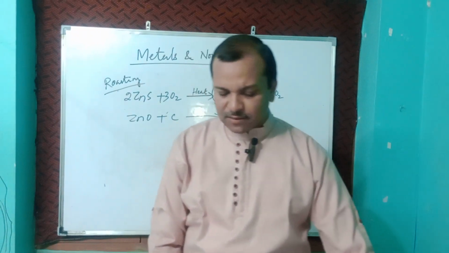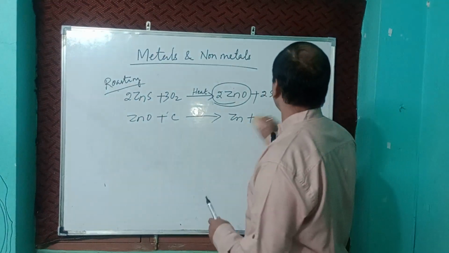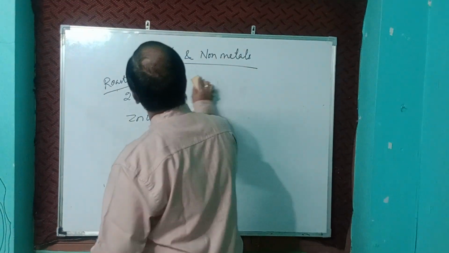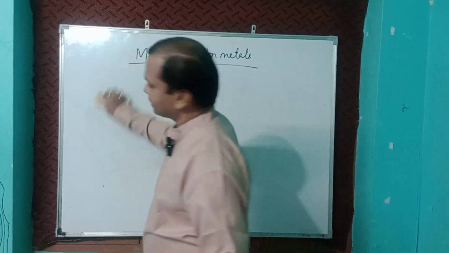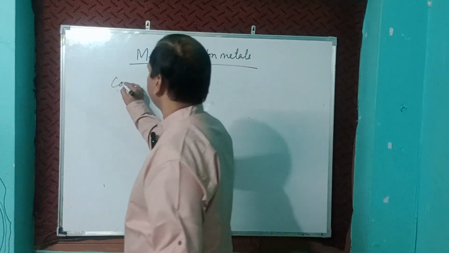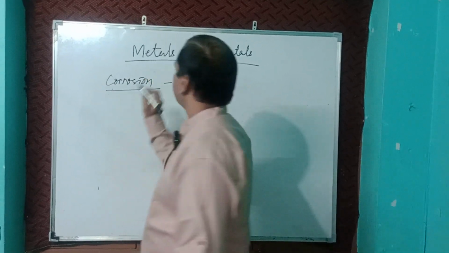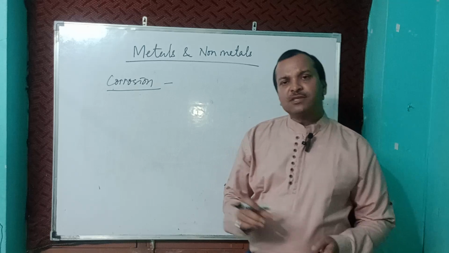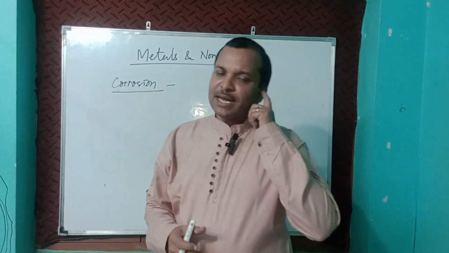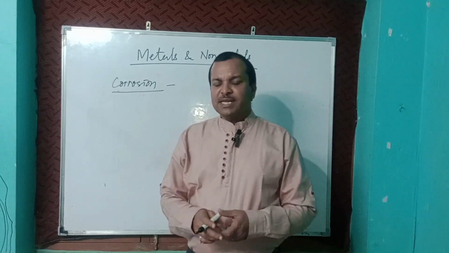Next one is corrosion. Sometimes metals get rusted, like iron gets rusted and a brown coating is there.